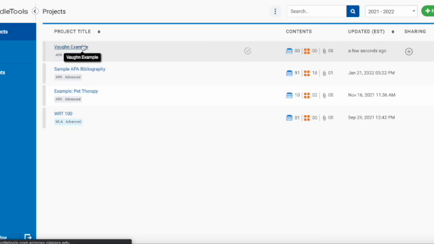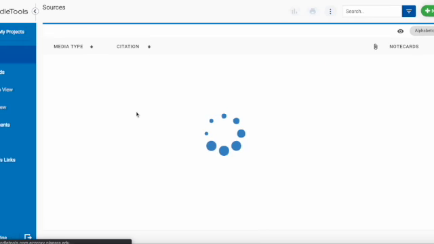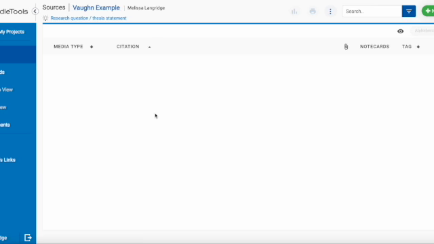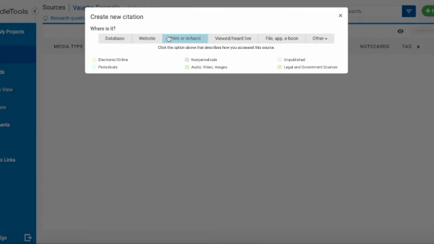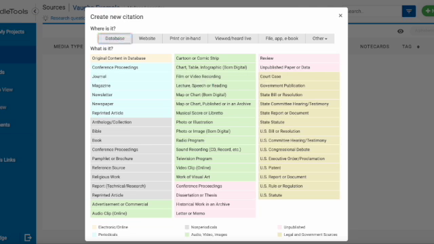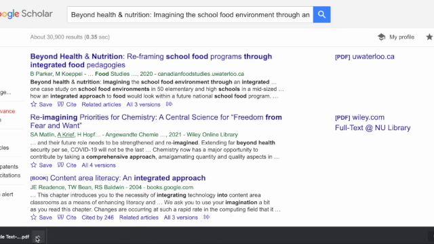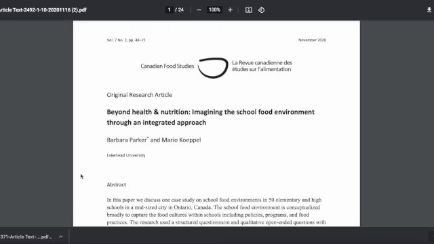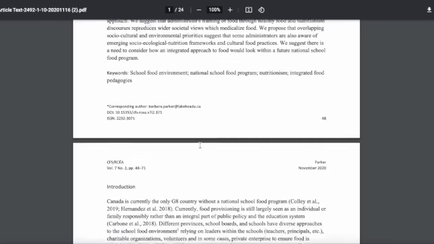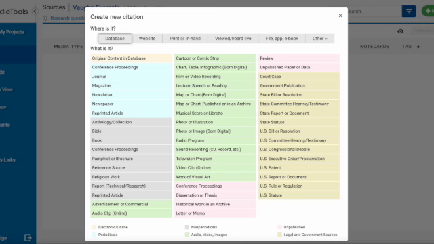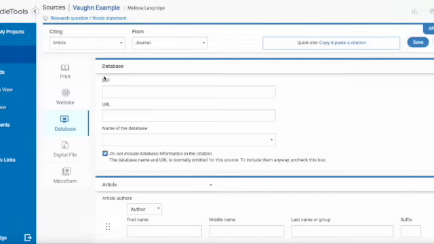So once you have your project, click on the title to get into it. So again, in the upper right-hand corner is where you're going to select your new source. New project, new anything is the green button in the upper right-hand corner. Google Scholar is actually a database of scholarly citations. But notice, it's a journal because food studies, you'll see at the top, Canadian Food Studies Journal. I already showed you why. So it's a journal for real.